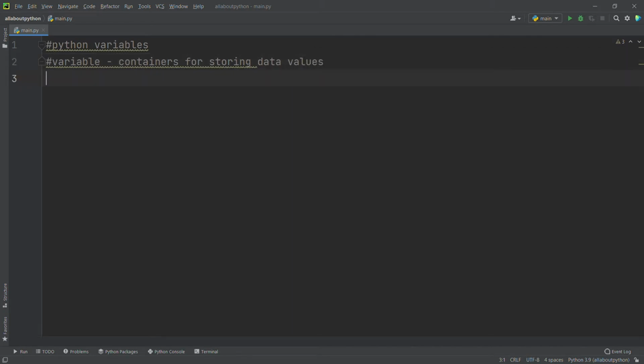So this is a statement for variables. A variable can give a memory location for the data you are going to provide, or else you can say that variables are containers for storing data values. So in Python, how are we going to create variables?